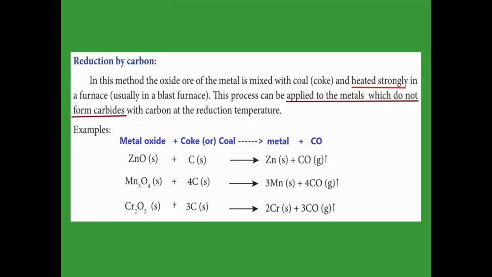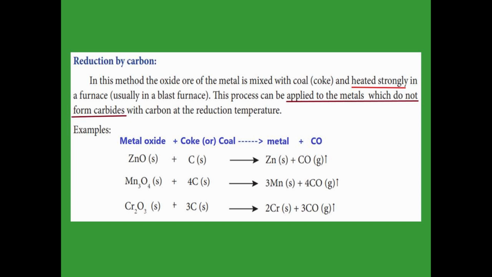So far we discussed the smelting process with two examples. Now we are going to discuss the reduction process, reduction by carbon. So carbon in the form of coke or coal we are going to use with the metal oxide. The oxygen in the metal oxide is removed with the help of carbon, and carbon becomes carbon monoxide, and the metal becomes impure metal.